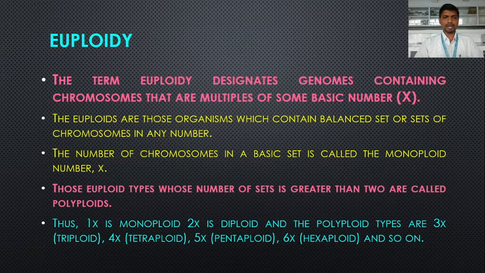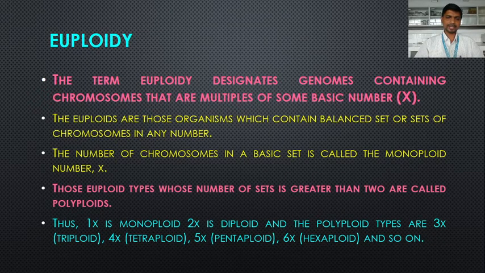So those euploid types whose number of sets is greater than 2 are called polyploids. Poly means many. So how many? It is more than 2, because 2 is normal. So those euploid types whose number of sets is greater than 2 are called polyploids. Thus 1x, meaning a single basic set of chromosomes, is monoploid.